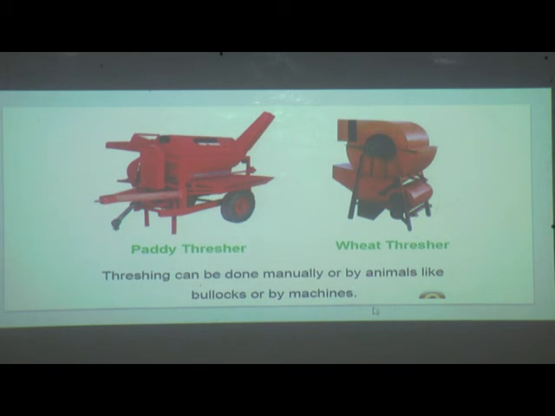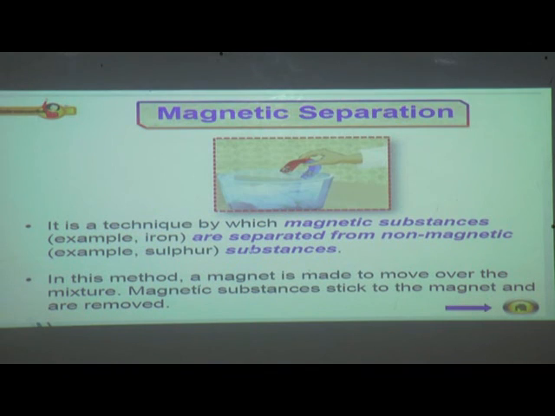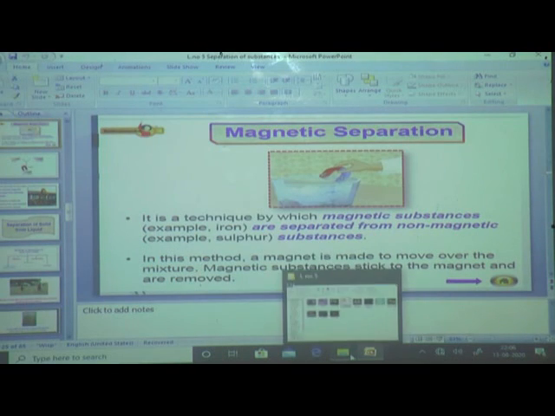Okay, so the stacks of harvested crops are thrashed against a slab of rock. Threshing is done in the same way as a washerman does with his clothes at Dhobi Ghat. Grains get separated from the husk by threshing. Threshing may be done manually or with the help of machines. Now the next method is magnetic separation. Before this we will see a video of winnowing.